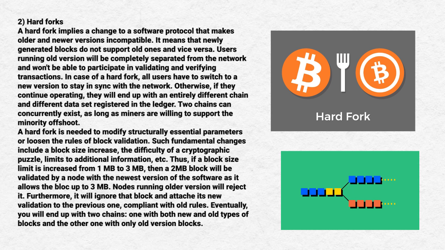block will be validated by a node with the newest version of the software, as it allows blocks up to 3 MB. Nodes running the older version will reject it. Furthermore, it will ignore that block and attach its new validation to the previous one, compliant with old rules, and eventually it will end up with two chains, one with both new and old types of blocks and the other one with only old version blocks.